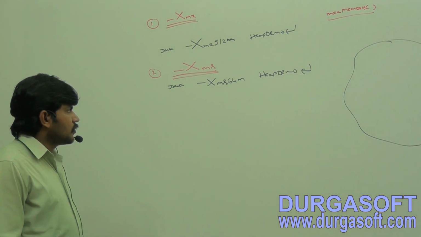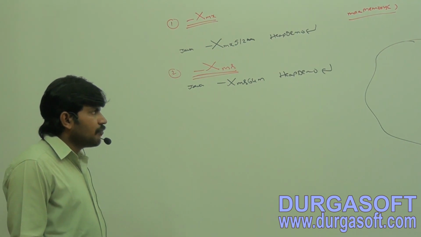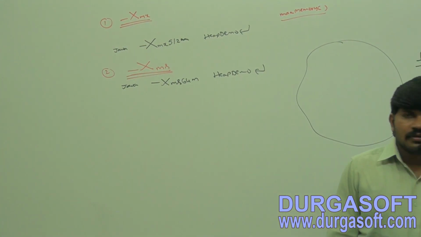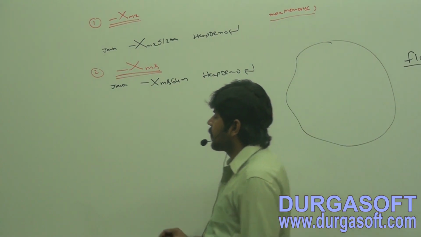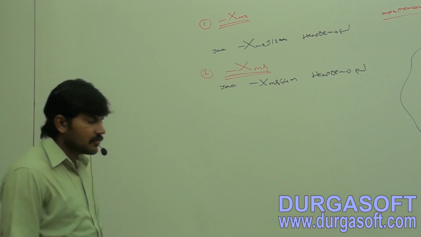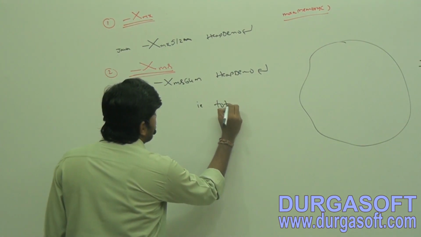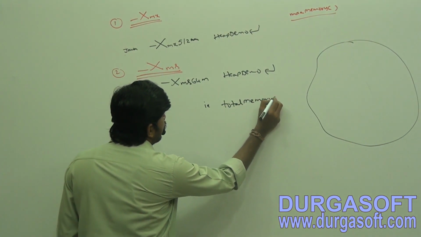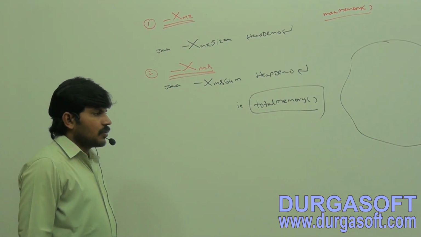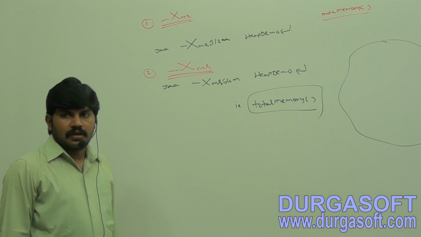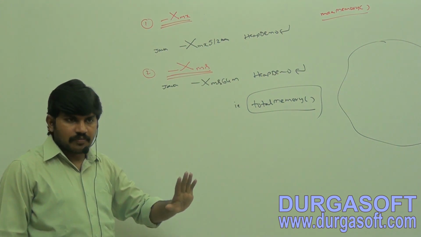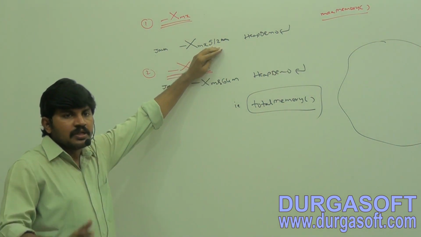To set the minimum heap size as 64 MB. That is the total memory, and in this case, which method is going to be impacted? Total memory. I hope you people got that. Based on our requirement, we can increase the heap memory and we can decrease the heap memory. Both options are there. We can set max heap size and minimum heap size.